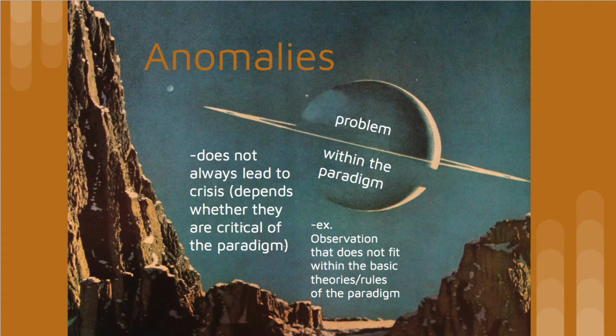So how common are anomalies? They are very common, and in fact, Kuhn agreed that they are expected because not everything can always be explained by the existing paradigm. As long as there is a foreseeable future in which the anomalies can be explained or solved, then the anomalies do not necessarily have to lead to a period of crisis.